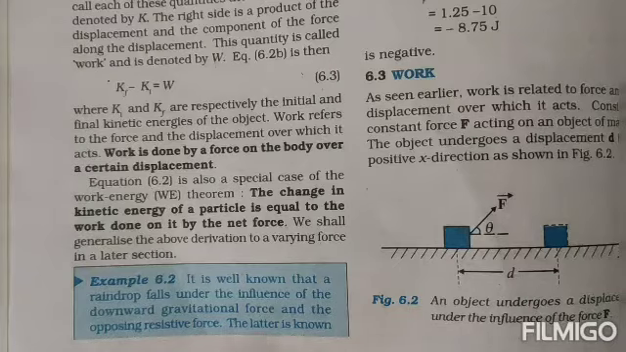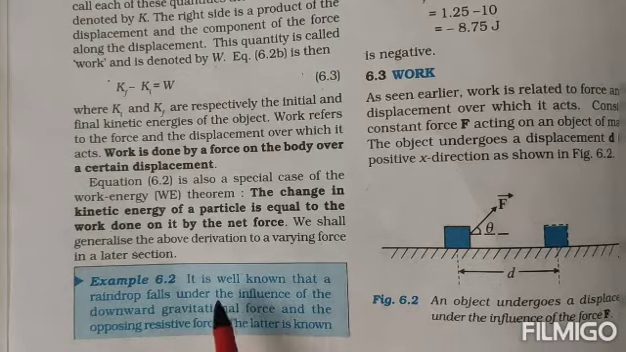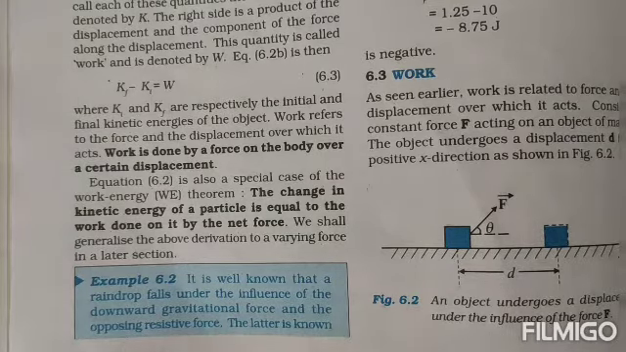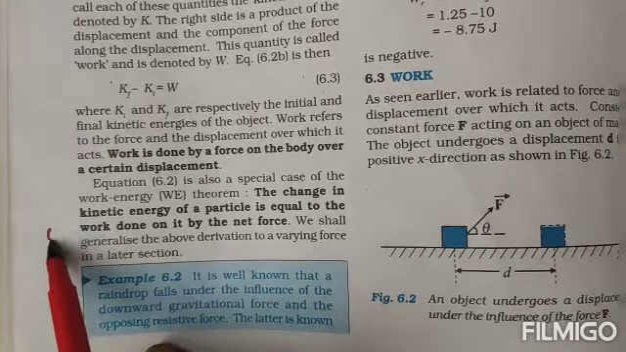Dear students, the next question from NCERT Work Energy and Power chapter, example 6.2. First read the question. It is well known that a raindrop falls under the influence of downward gravitational force and the opposing resistive force. So this is, for example, a raindrop.